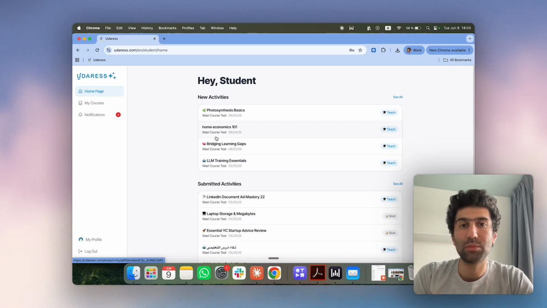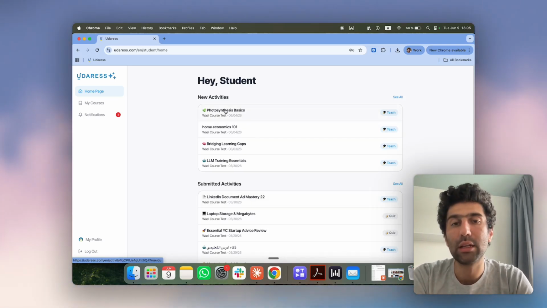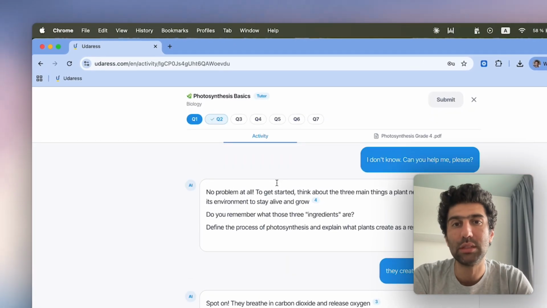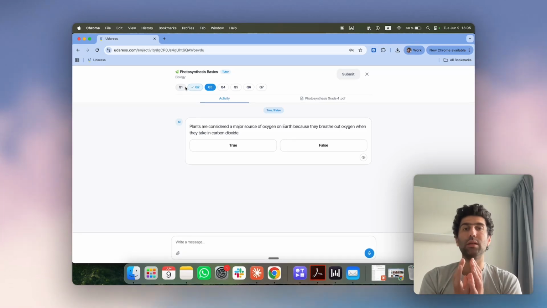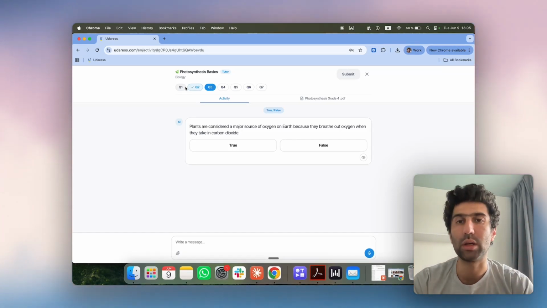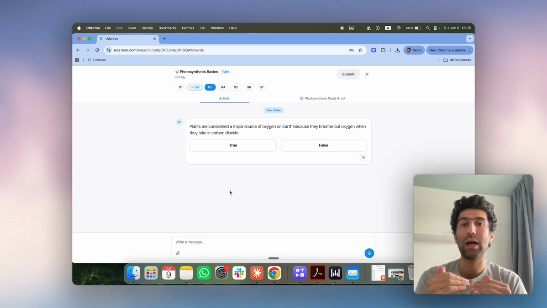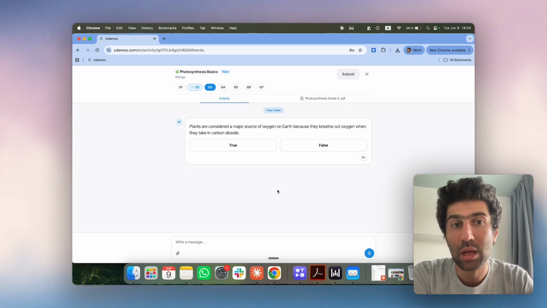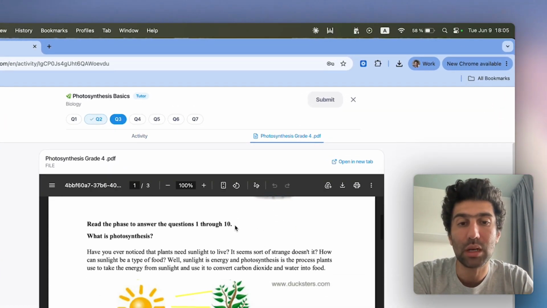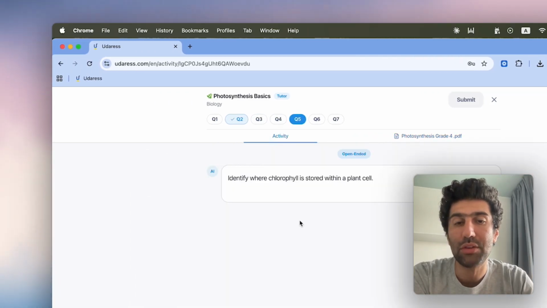Now here I'm from the student point of view. I can see here my new activities and my submitted activities. I can go through, for example, let's say this activity, and I can see the questions that I have. Every activity is constructed from multiple questions, but every question is a conversation on its own. So I can interact with the AI around every question, and the AI will try to help me one question at a time. I can also see the resource that the teacher has shared with me, and I can discuss every question with the AI.